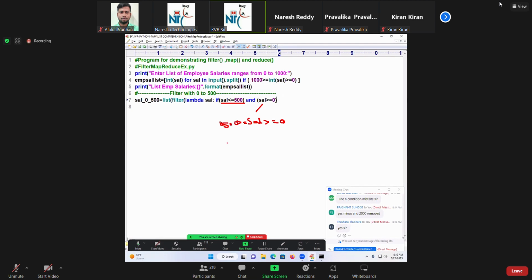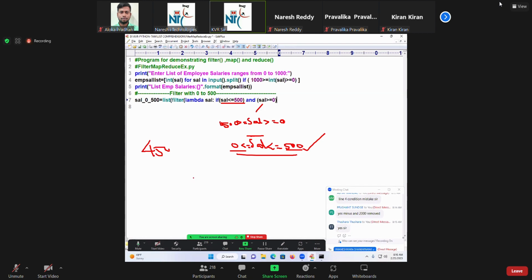Are you following? Which is nothing but similar to this. Shall less than or equal to 500. And next, I can write like this, greater than or equal to also I can write it. Okay? Difficult, huh? Easier. This is more easy, I hope. If 450 is coming, 450 is greater than or equal to 0 and 450 is less than or equal to 500.